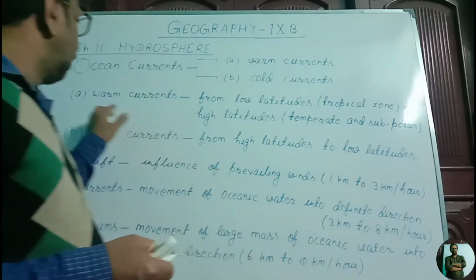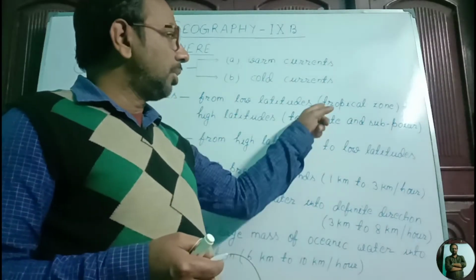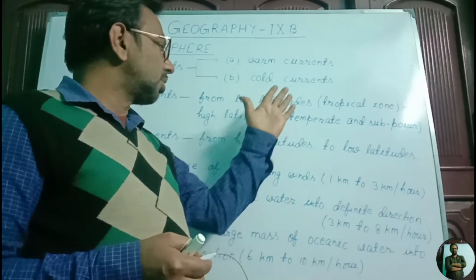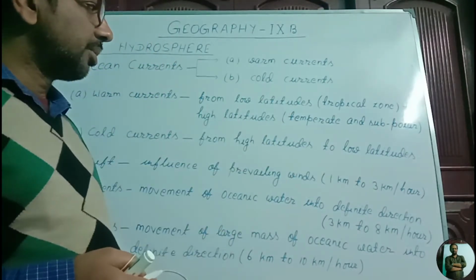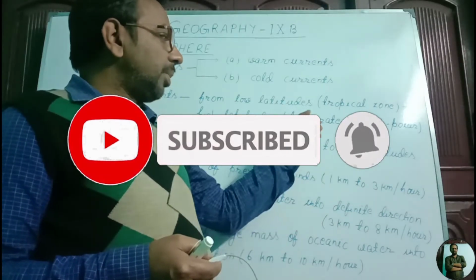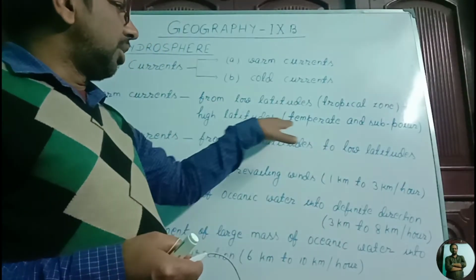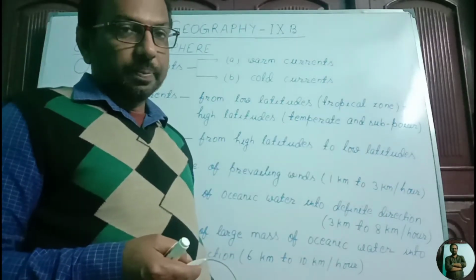So this warm current moves from low latitudes, from tropical zone, towards the high latitudes such as 20 degree, 25 degree, 60 degree. These will come under temperate and subpolar zone.